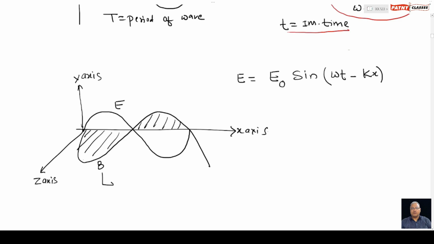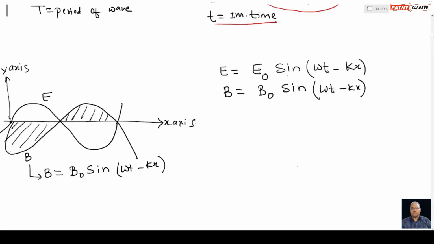Similarly, the equation for the transverse wave due to the magnetic field is given by B equals B naught sin(omega t minus kx). In this equation, the wave is moving along the x direction.